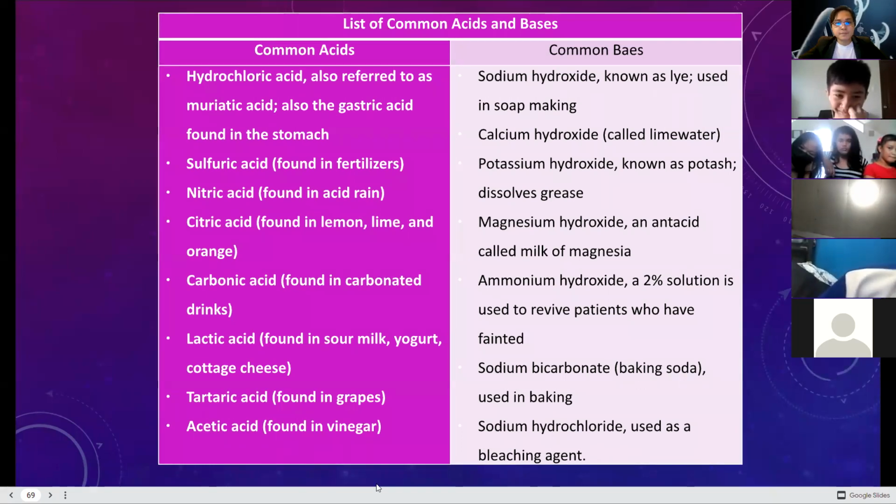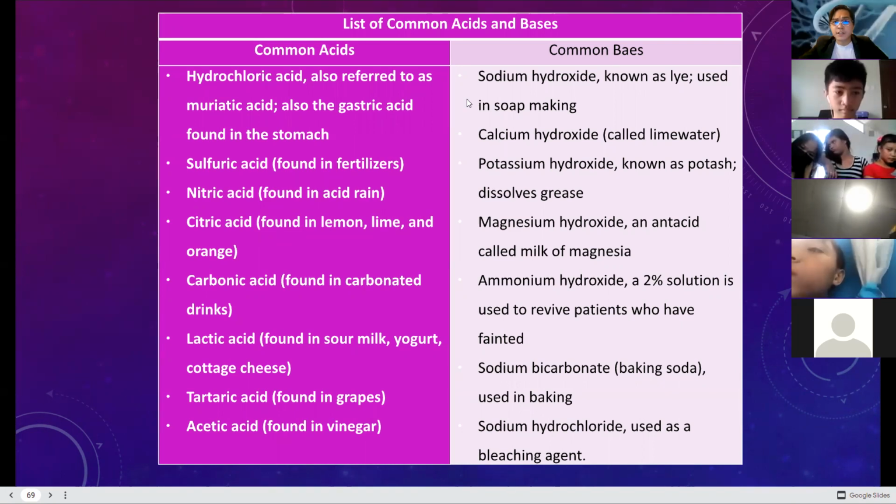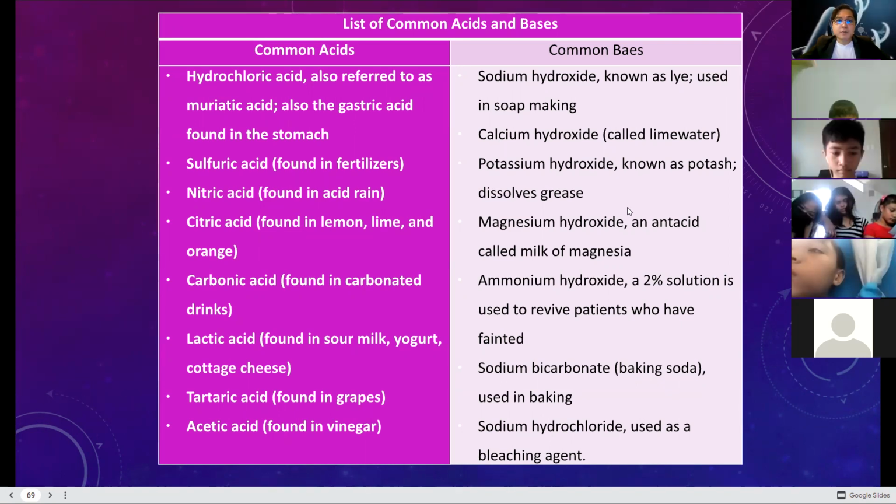Question? That is base. I'm sorry for the misspelled word there. That is bases or base. I think it is understandable, right? Yes, because we're talking about acids and bases, correct? Okay, let's move forward.